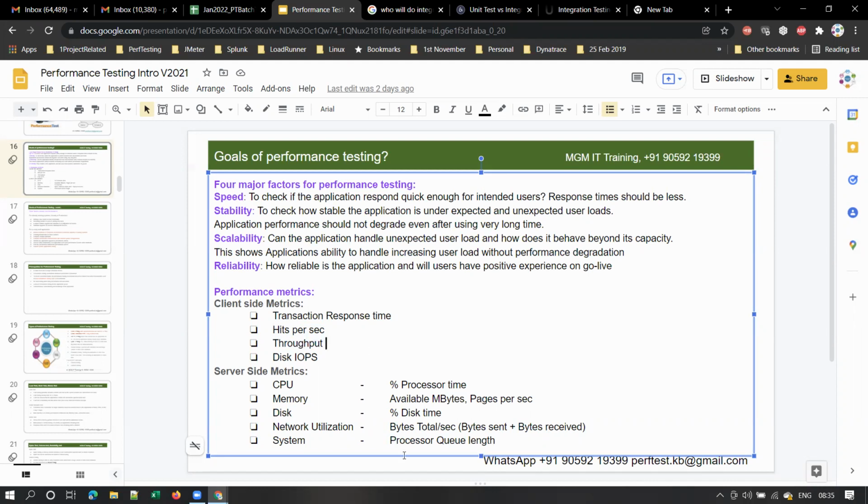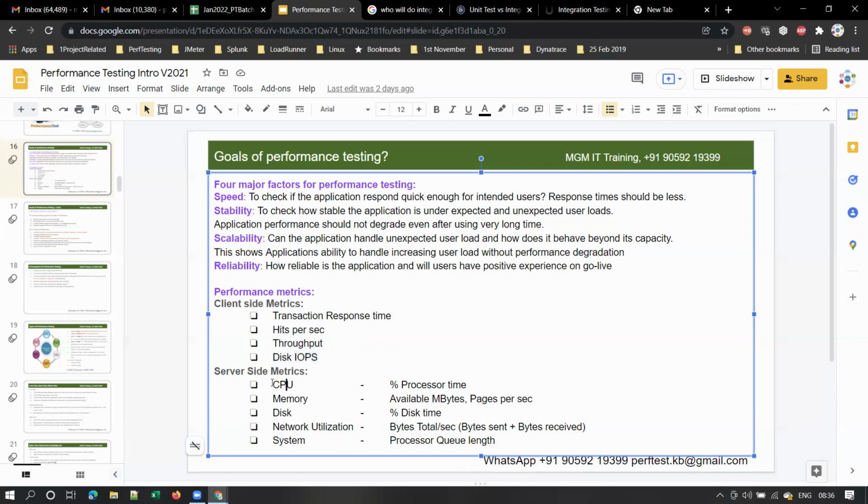No, not bandwidth. So the total amount of bytes sent plus bytes received, that is throughput here actually. From the client perspective, right? Yeah. And disk IOPS means input output operations. How many input output operations are there on the disk, right? So these are client side metrics.